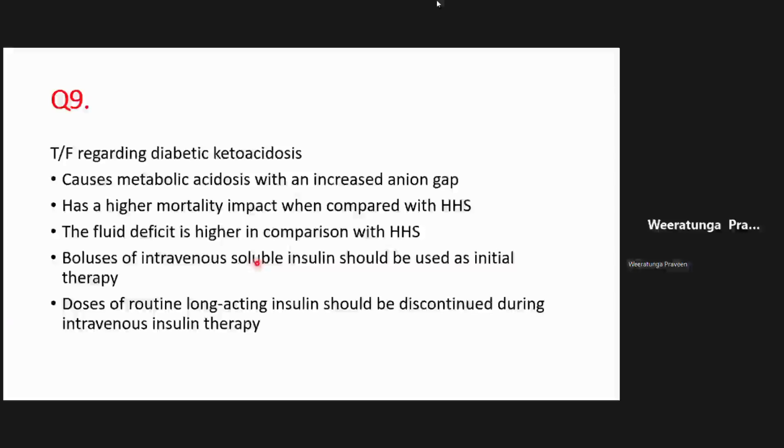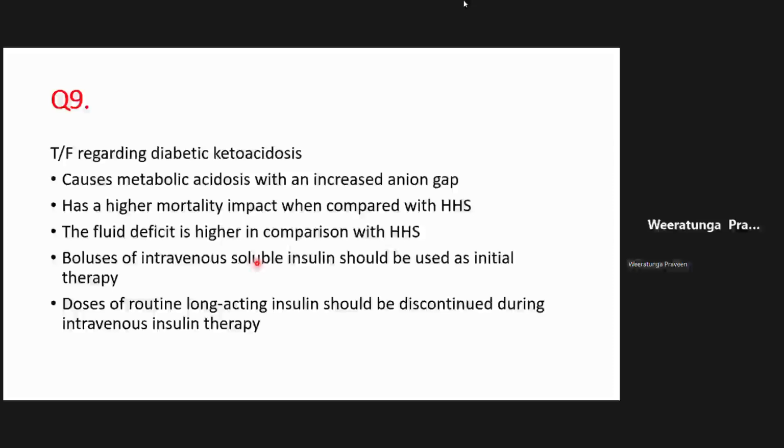And you never use boluses of soluble insulin. It's always infusions. We recommended boluses before, but nowadays it is not recommended. We use infusions. Boluses are no longer recommended.